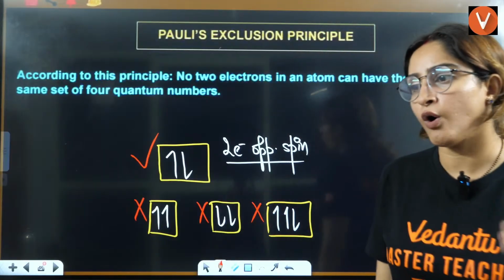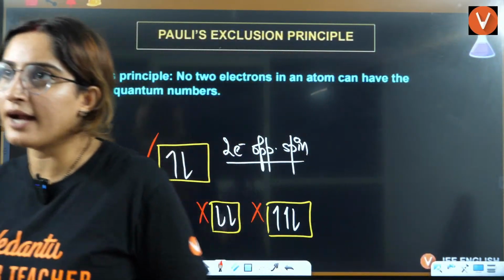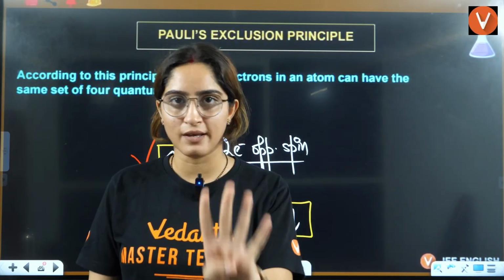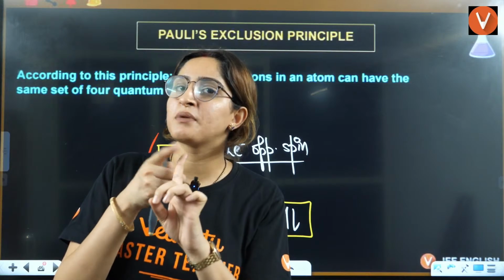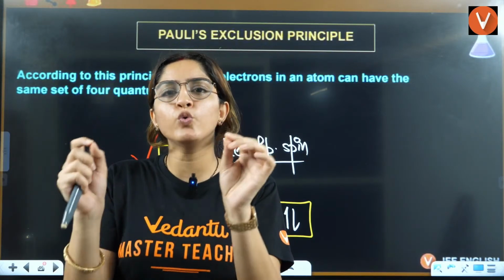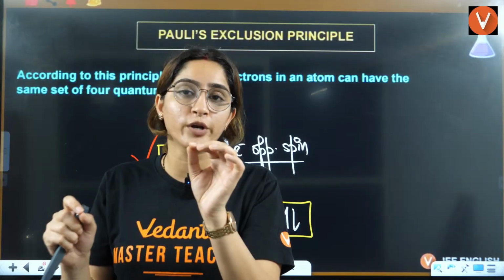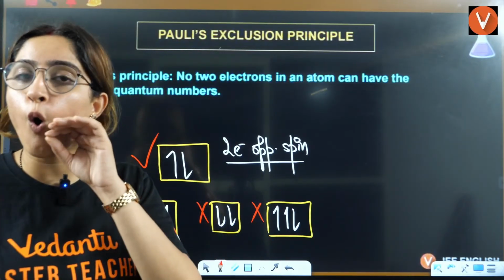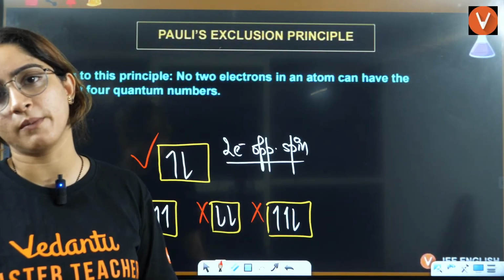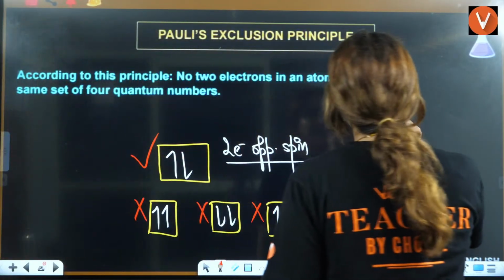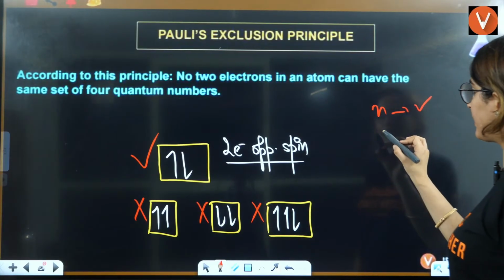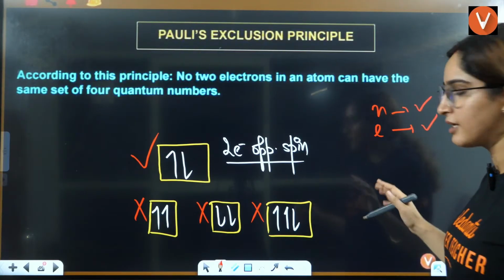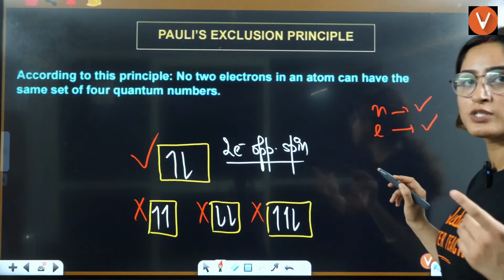Another way of saying this is that we have 4 quantum numbers, right? This is a very important point: no 2 electrons in an atom will have all the same quantum numbers. If n is different, obviously it is different. If n is same, they belong to the same shell. If n and l are same, they belong to the same subshell.